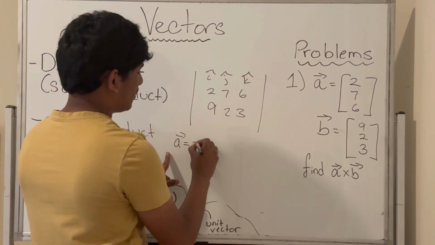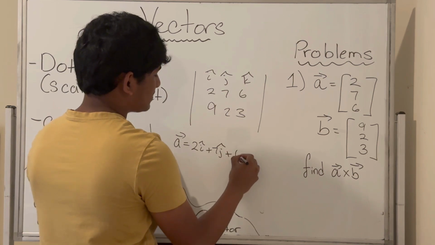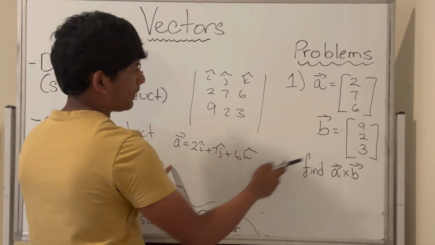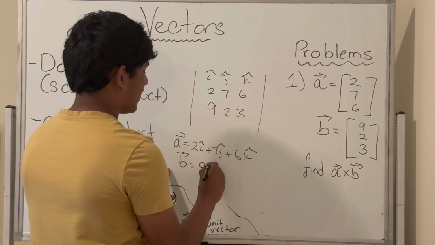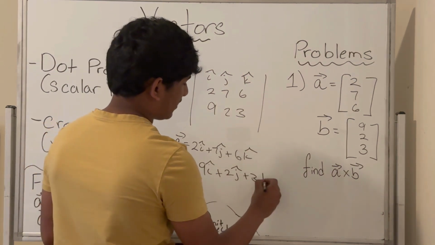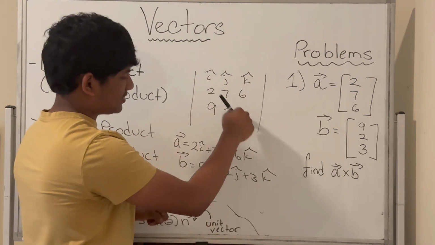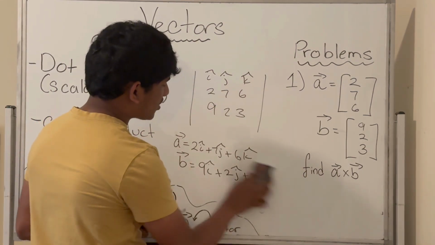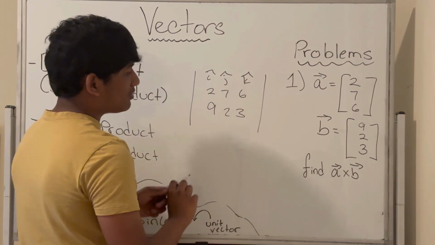That'll just be 2i hat plus 7j hat plus 6k hat. What about vector B? Vector B would just be 9i hat plus 2j hat plus 3k hat. Hence we have 2, 9, 7, 2, and 6, 3. So let's take the determinant of this 3x3 matrix.